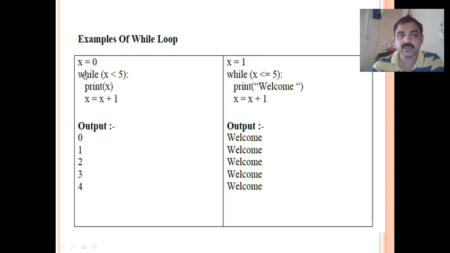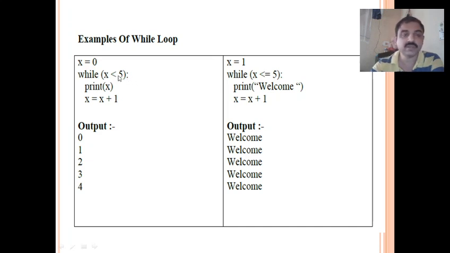So the first example, x equal to 0, while x less than 5. So in the beginning x value will be 0, so 0 is less than 5. Print x, so it displays the value 0. After that we are incrementing the x value by 1, that is x equal to x plus 1. So x becomes 1 now. So whatever is written under the while will be repeated. So control will be transferred from here to the while statement, the condition.